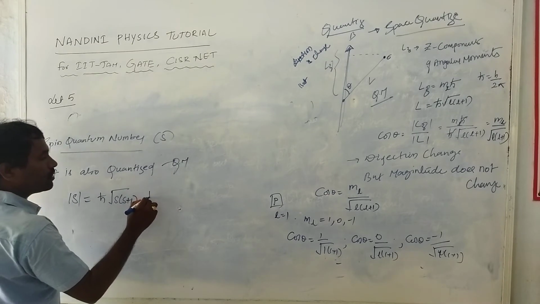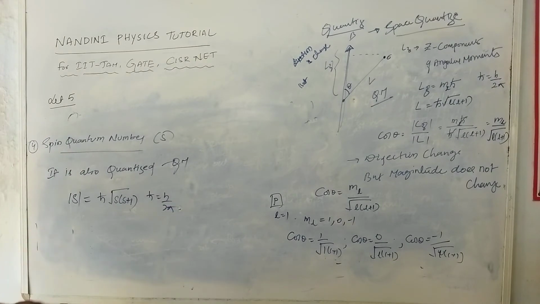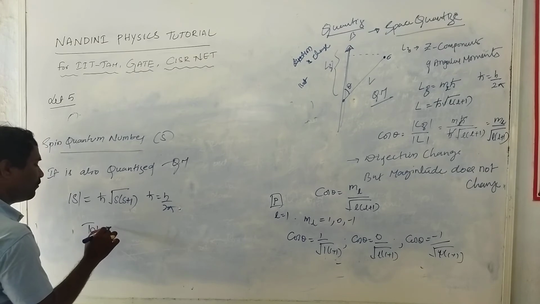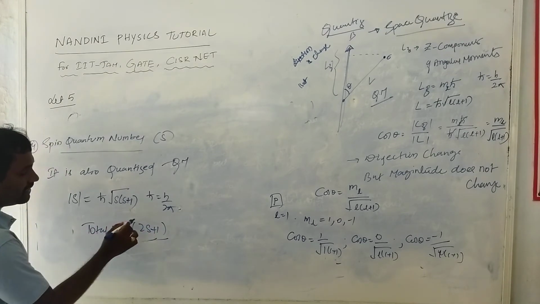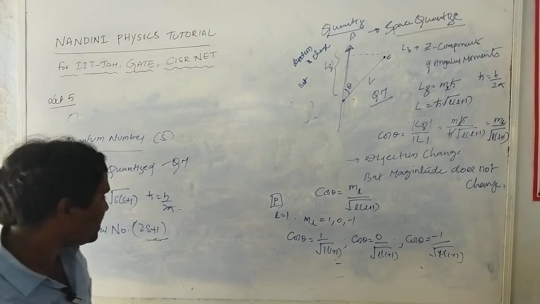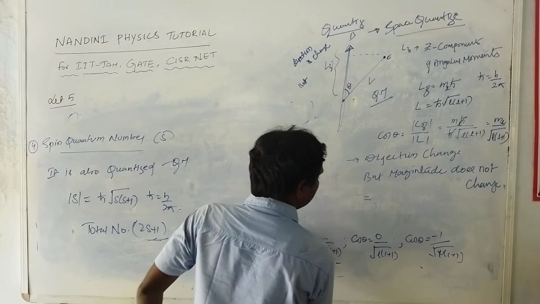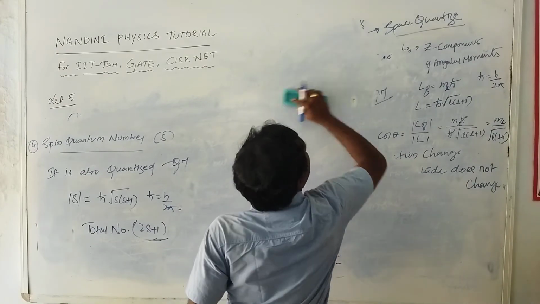So h cross is equal to h by 2 pi. I need not explain everything. Simply, what is the total number of values? The total number of spins is 2s plus 1 only. This is the total level or degeneracy of the state. And next, the magnetic spin quantum number.